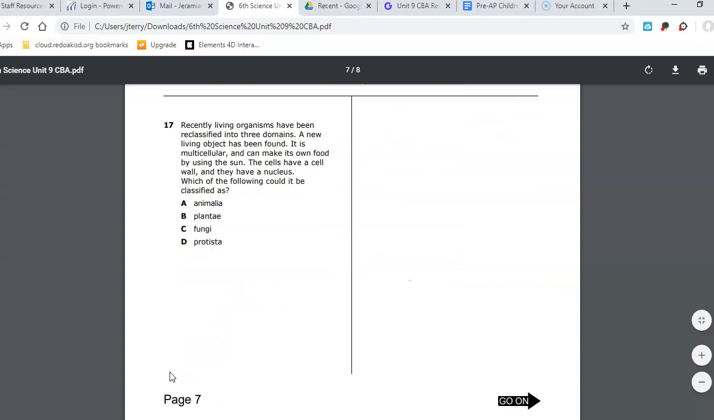Number 17. Recently, living organisms have been reclassified into 3 domains. A living object has been found. It is multicellular, and it can make its own food by using the sun. The cells have a cell wall, and they have a nucleus. Which of the following could be getting described? How could we classify this organism that I just described? Is it animalia? Is it plantae? Is it fungi? Is it protista?